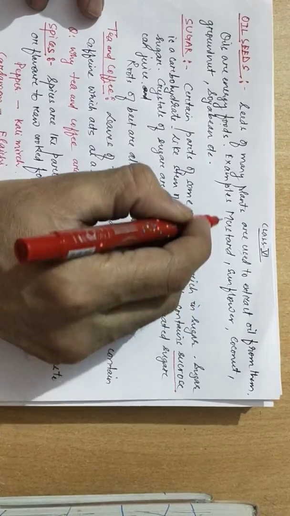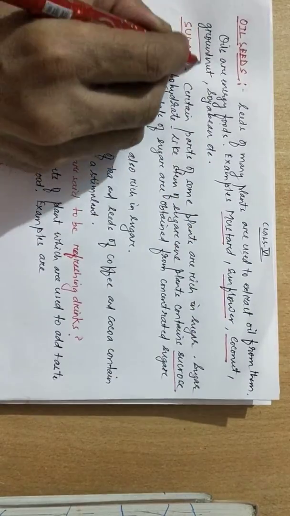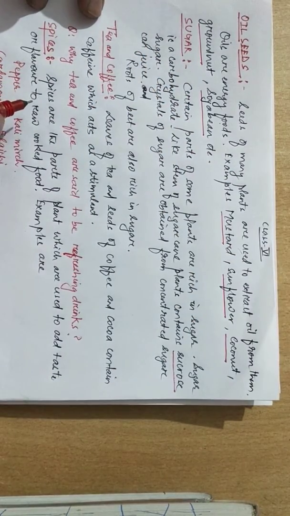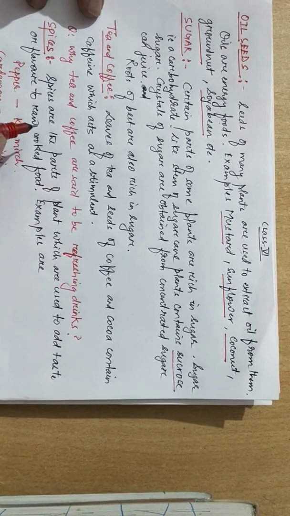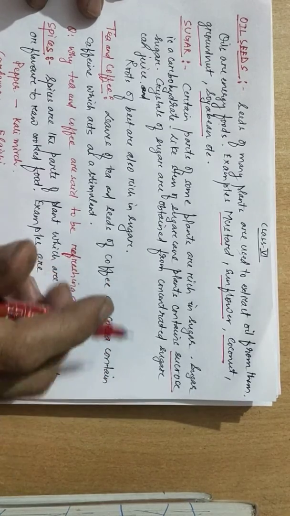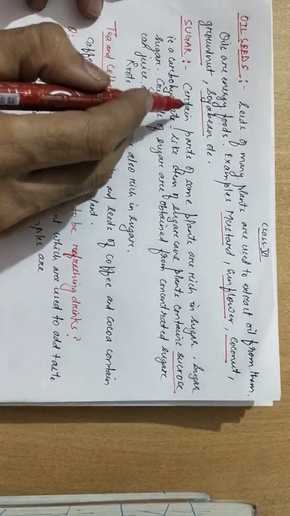For example, mustard, sunflower, coconut, groundnut, soya bean. In the market we have mustard oil, sunflower oil, coconut oil, groundnut oil, soya bean oil, etc. And these are extracted from the seeds of certain plants. For example, mustard oil is extracted from the seeds of mustard.